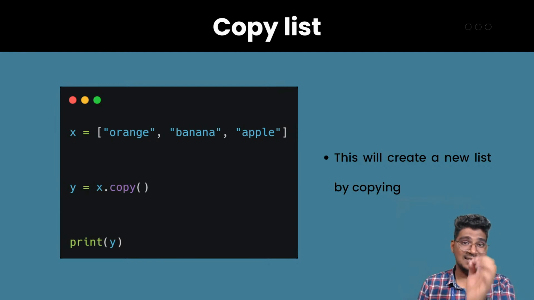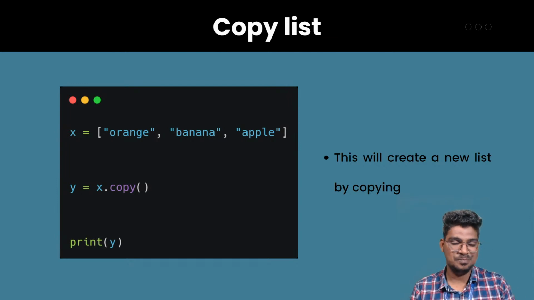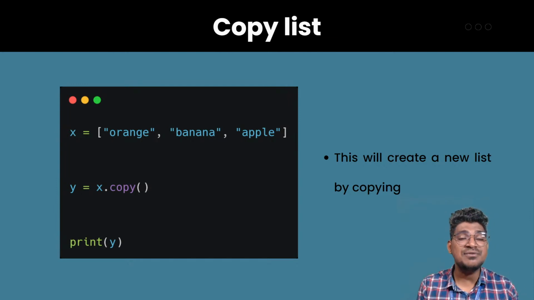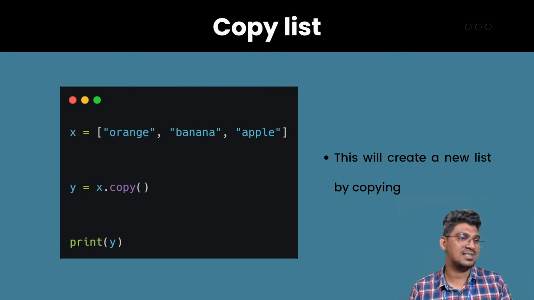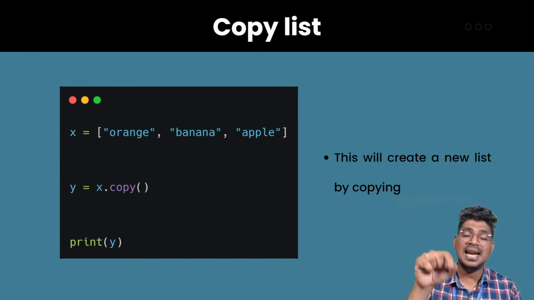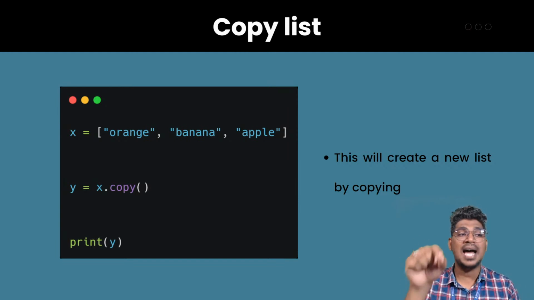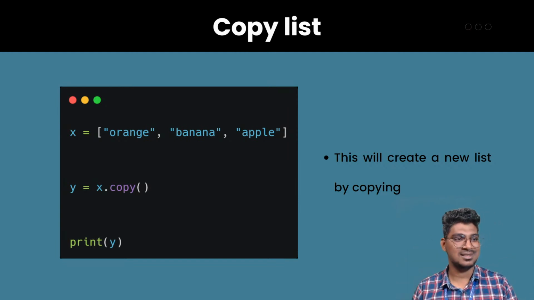You are asking a good question. What is the difference between pop and remove? Remove, in the sense you have to specify the value inside the parenthesis. Pop, in the sense you have to specify the index number inside the parenthesis. Can you understand what I'm saying? I will show an example for that. Pop takes the index number, and remove takes the value of the item inside the parenthesis. Is that clear? Yes, hope you guys are clear about it.